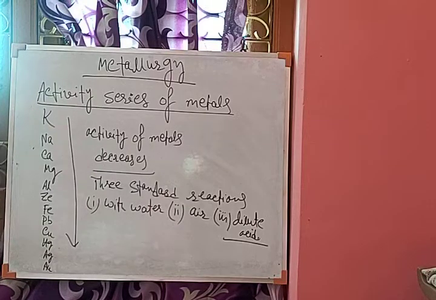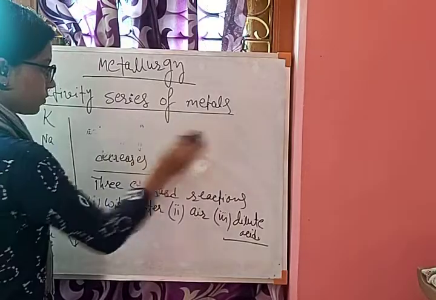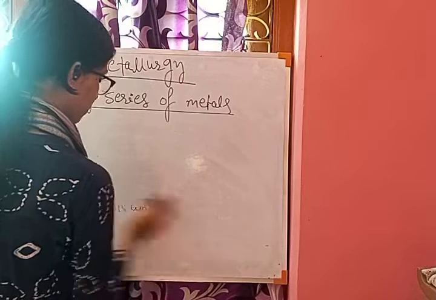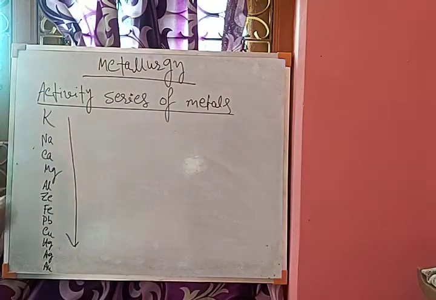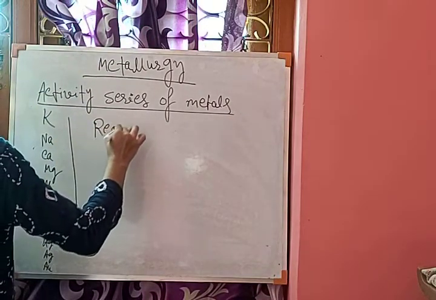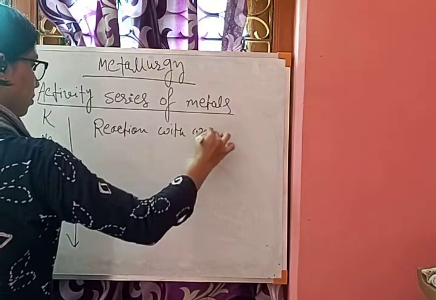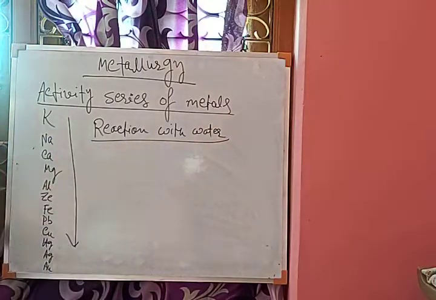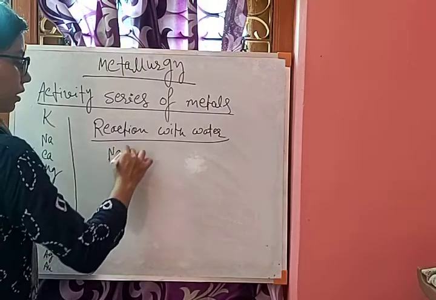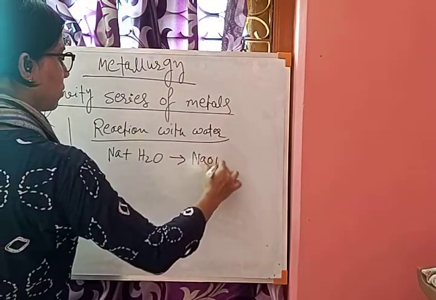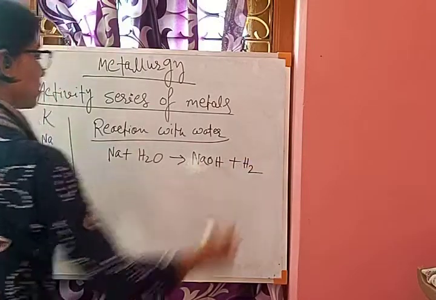So first is reaction of metals with water. You know that sodium and potassium, especially sodium, react vigorously with water. If sodium reacts with water, it produces sodium hydroxide plus hydrogen.